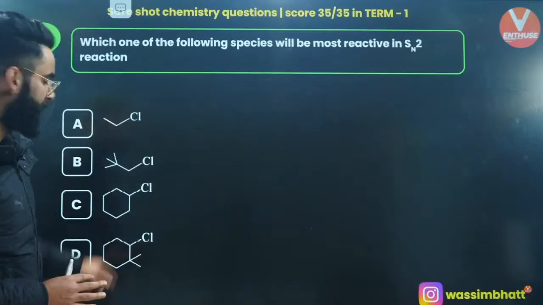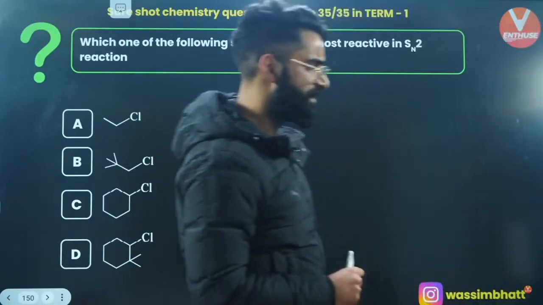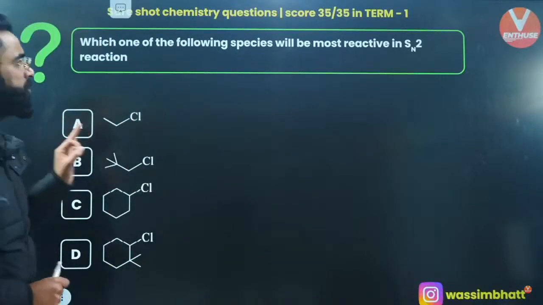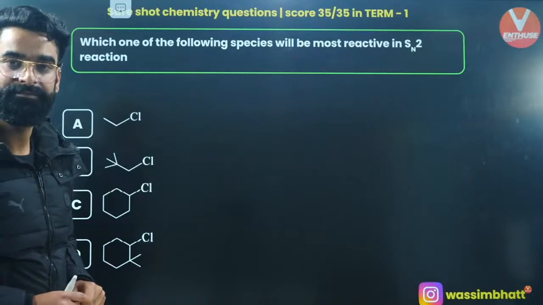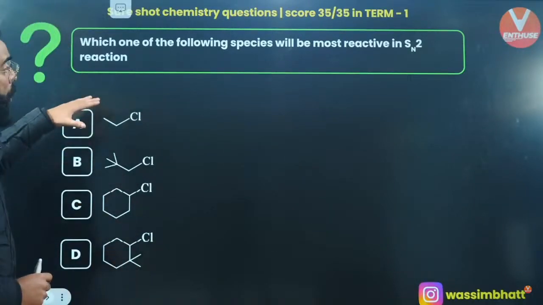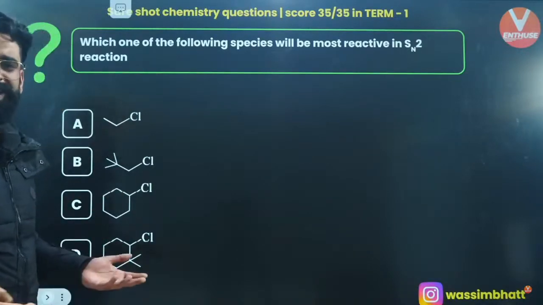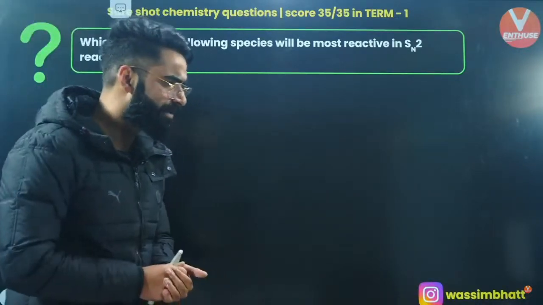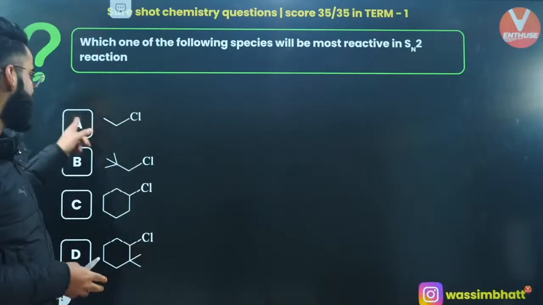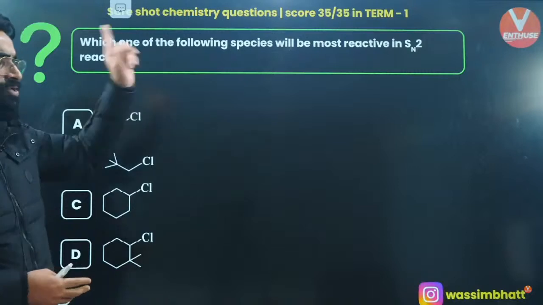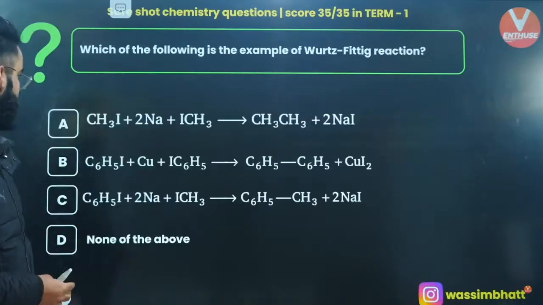Moving on to one more. Can you let me know the answer of this question fast? Which of the following species will be most reactive towards SN2? SN2 reaction, right? One-step reaction. Wherever steric hindrance is less, that is absolutely going to be most reactive. Steric hindrance is least in the first case, so A is going to be the most reactive towards SN2.